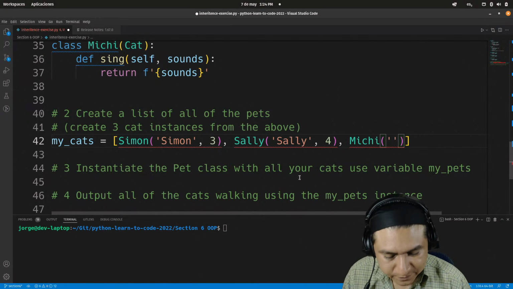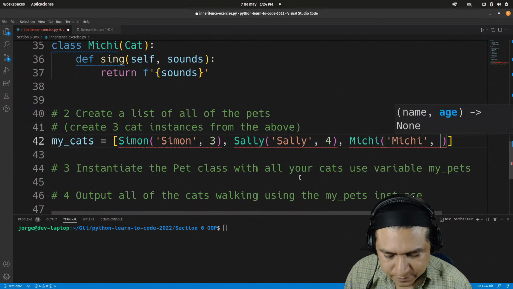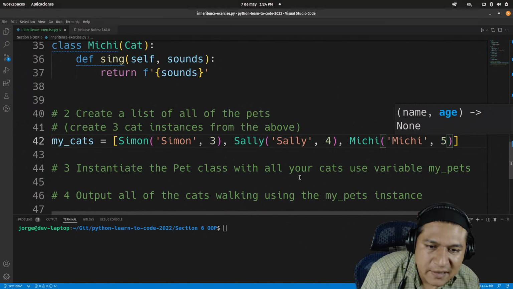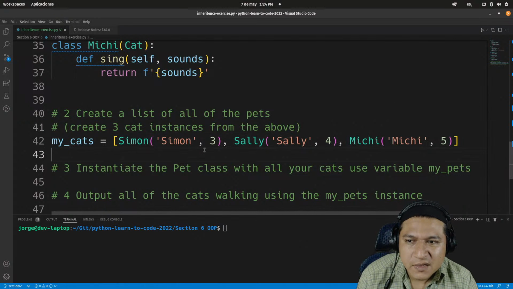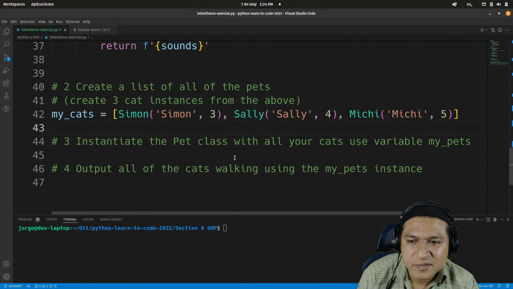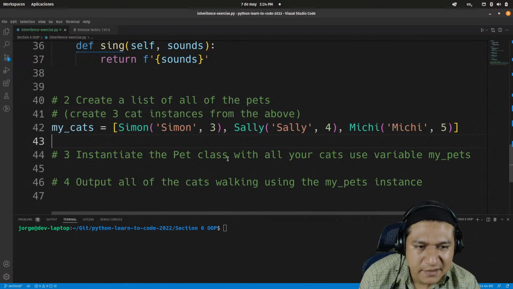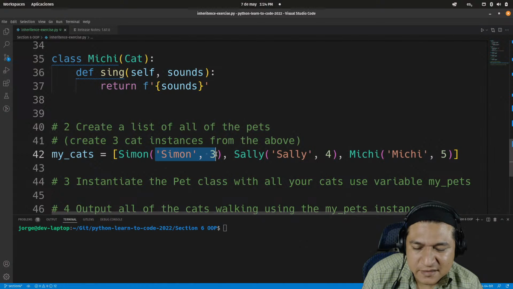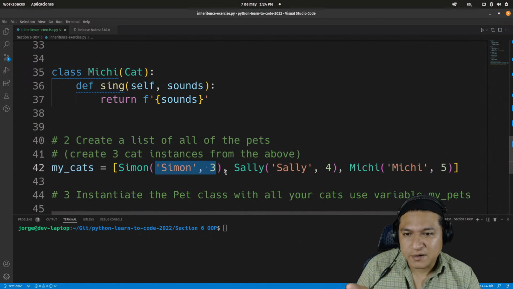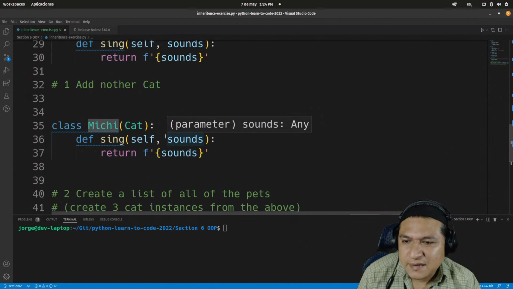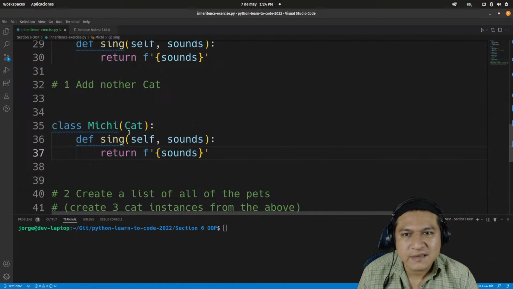And 5, something like that. Okay, what happened now? That seems to be valid syntax. Create 3 cat instances from the above. Yeah, okay, I did it, I guess. My guess is that since I'm sending a string and a number, but for example, Michi is inheriting from the cat class.